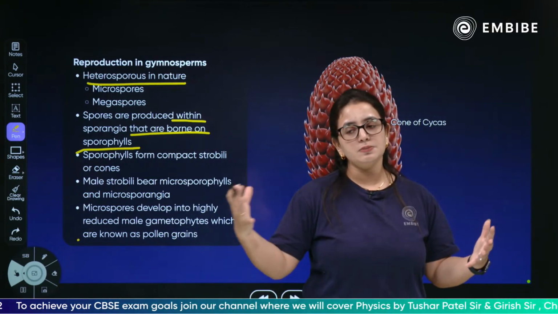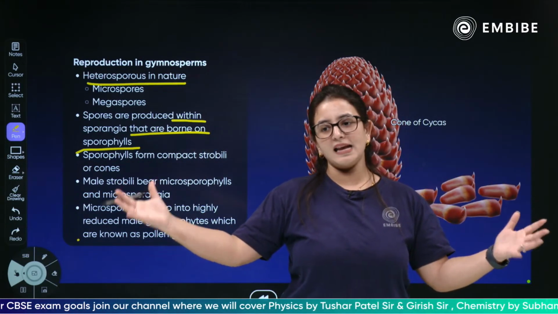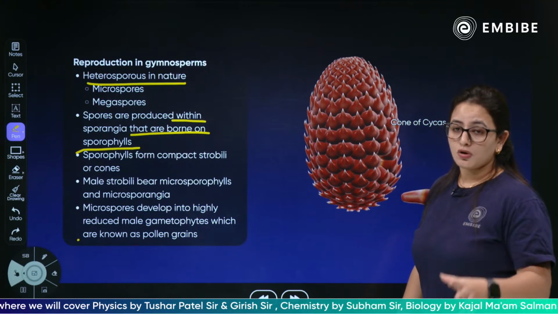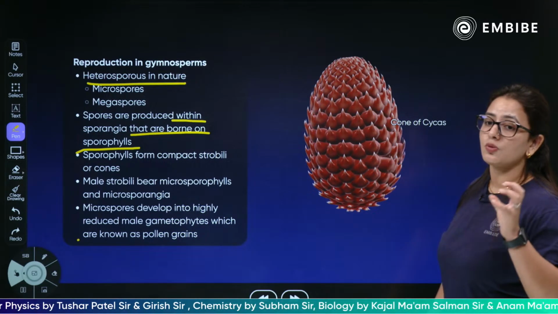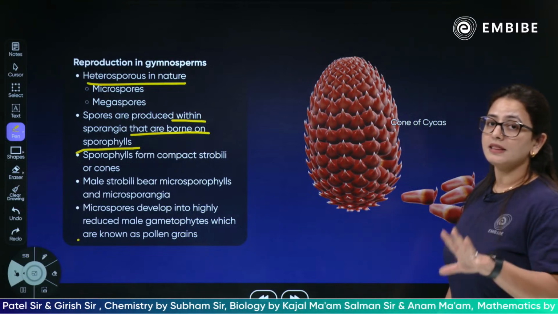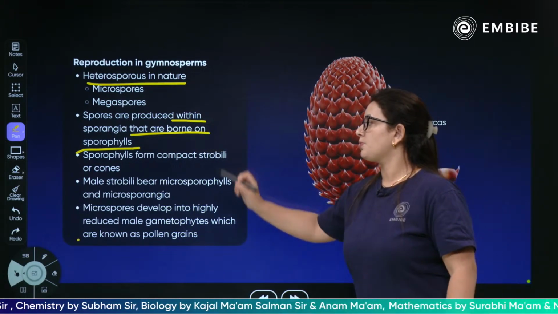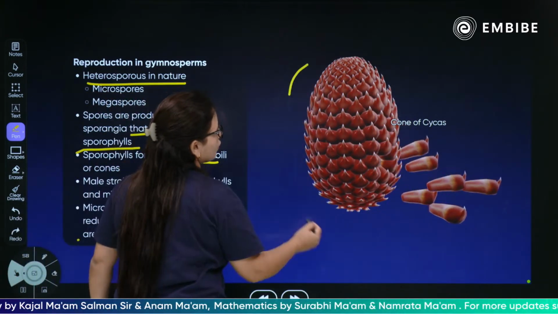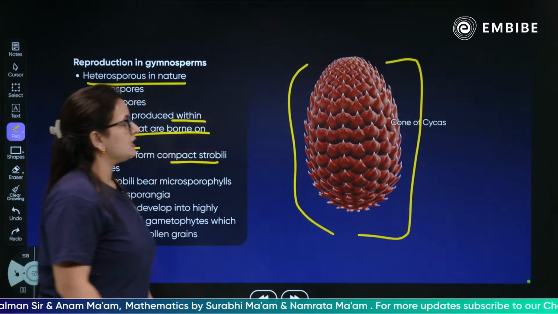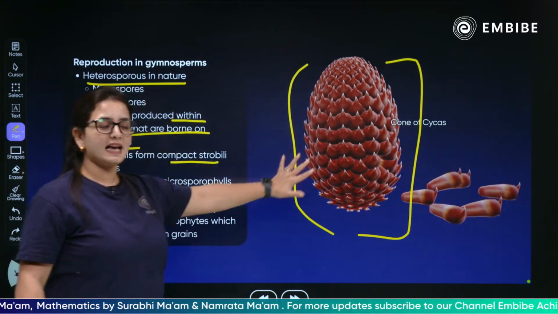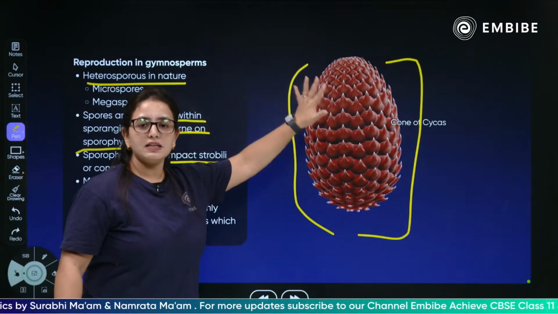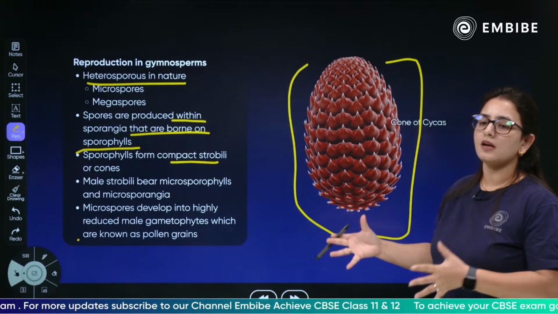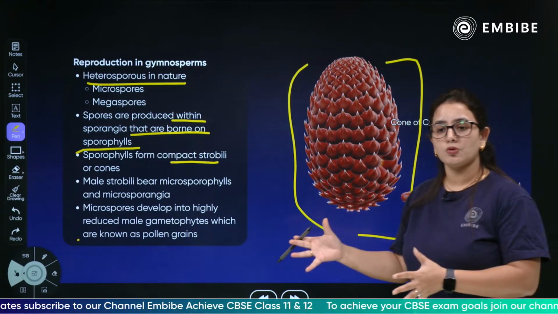Microspore is male, megaspore is female. These spores are present on the sporophylls. Spores are produced within the microsporangia and the megasporangia, and are borne on the sporophylls. The sporophylls form a compact strobilus, or cone. This is what your sporophyll looks like. This is what a strobilus is, also called a cone. These sporophylls are present on this cone. There is a female cone, there is a male cone. There is a microsporophyll, there is a megasporophyll.